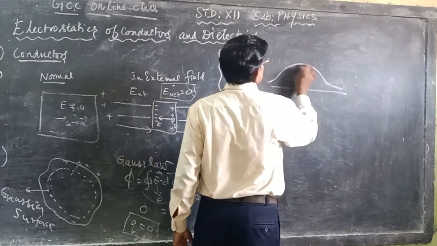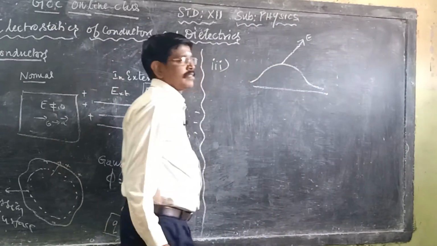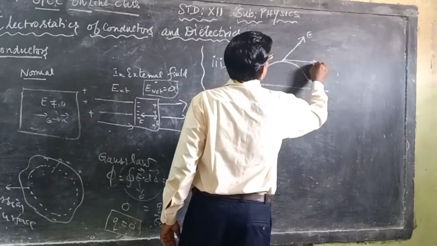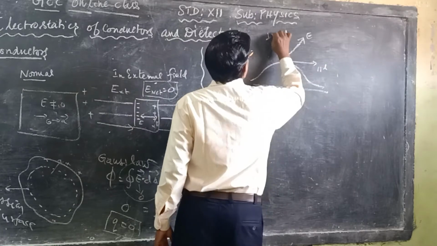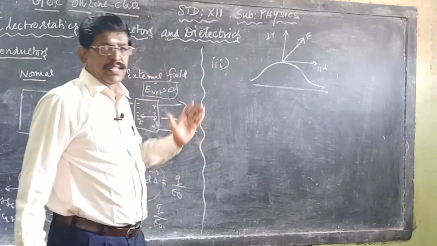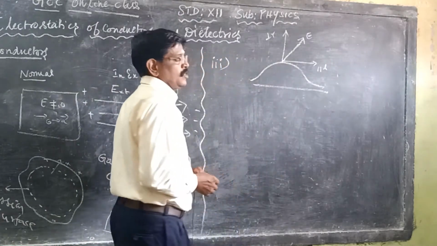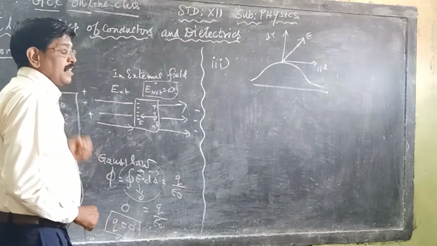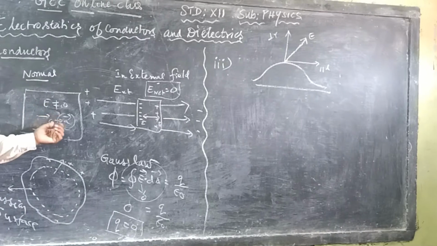Suppose the electric field is here; this component can be resolved into two: a parallel component and a perpendicular component, because the electric field is acting at an angle. Because of the parallel component inside the conductor, once again the free electrons would be accelerated.